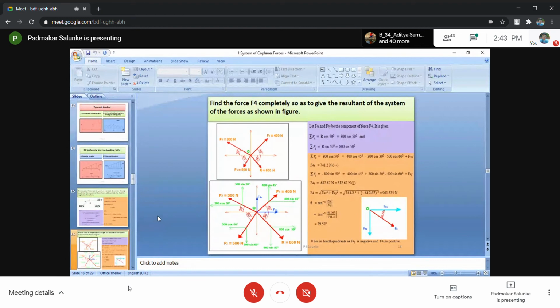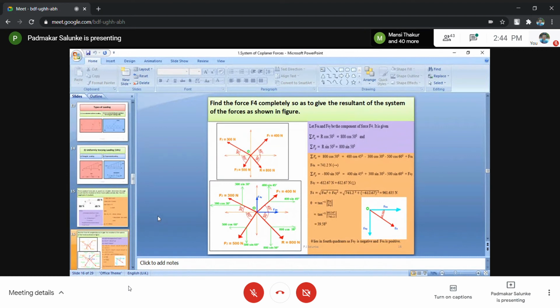The answer of that is given. What is it? The x component of the resultant. Since the resultant is given, I have already noted that the x and y components of the resultant are 800 cos 50 and 800 sin 50 respectively. So this sum is equal to 800 cos 50. Actually, in the rest of the problems you work to calculate 800 cos 50; in this problem that answer is given.